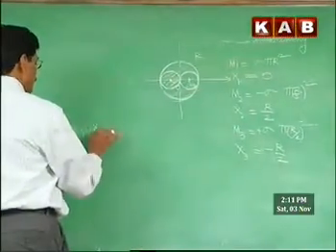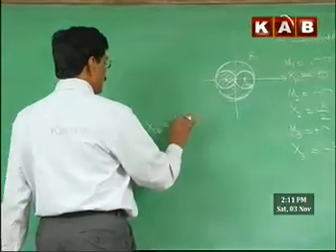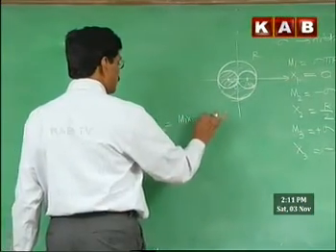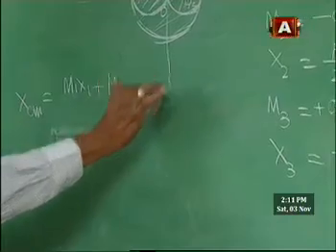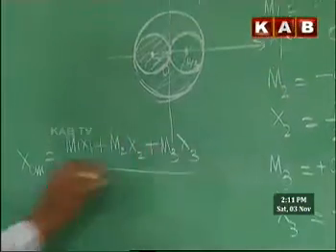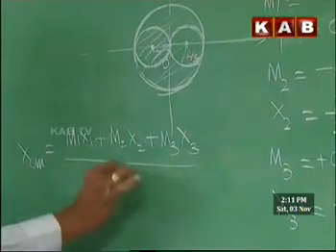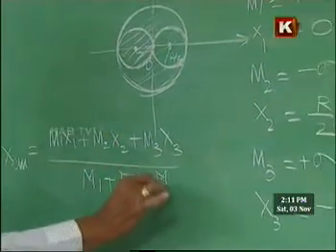Therefore, xm is going to be m1 x1 plus m2 x2 plus m3 x3, as per the definition, divided by m1 plus m2 plus m3.